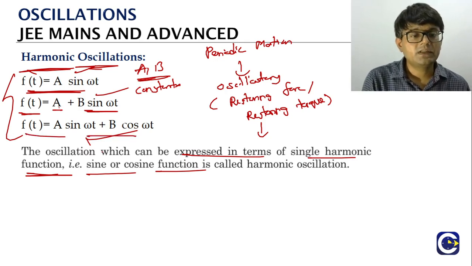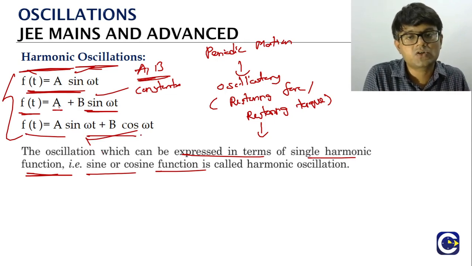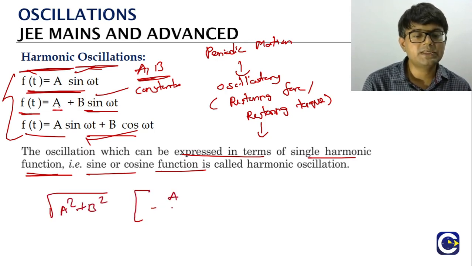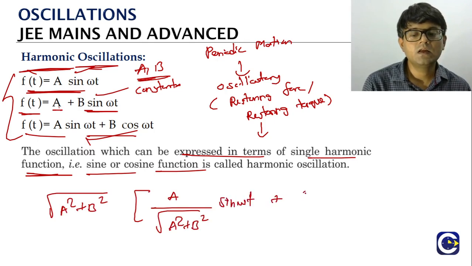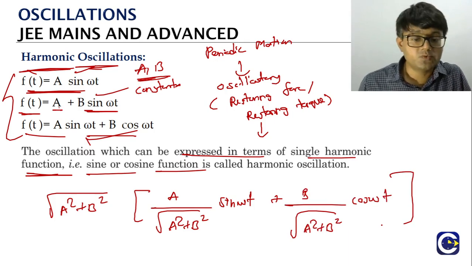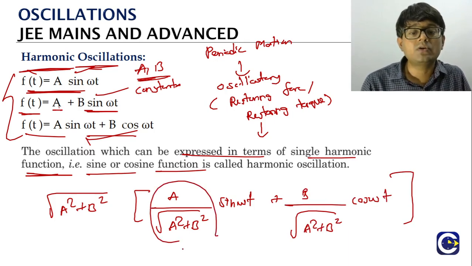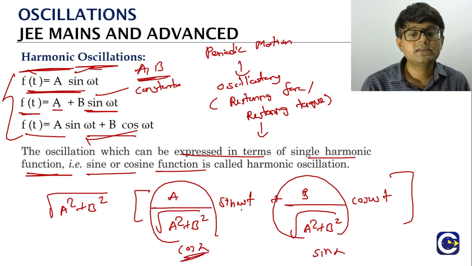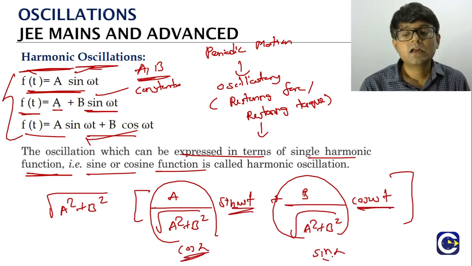For the third function, by the look of it you may think there is a sine as well as a cos, but if you modify it a little, multiplying numerator and denominator by root of a square plus b square, we get the following. If we call a by root of a square plus b square as cos alpha, then b by root of a square plus b square becomes sin alpha. So we get sin omega t cos alpha plus cos omega t sin alpha.